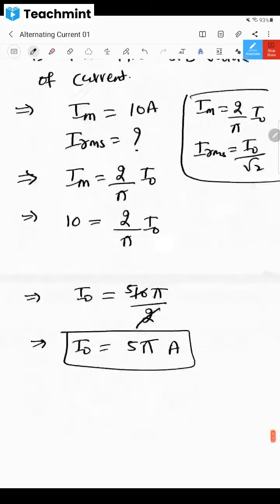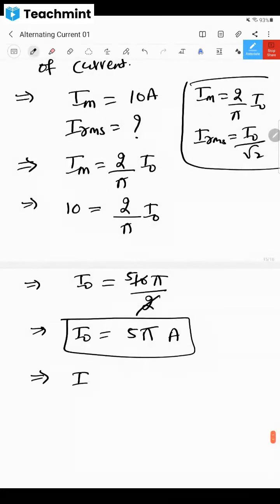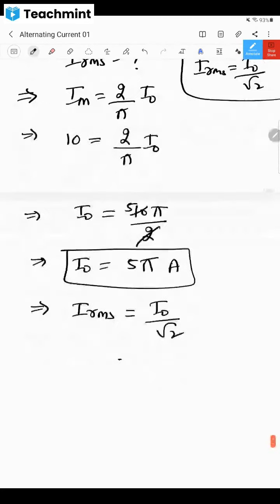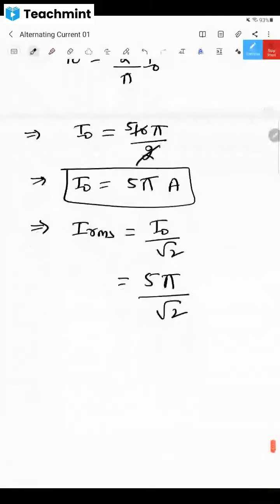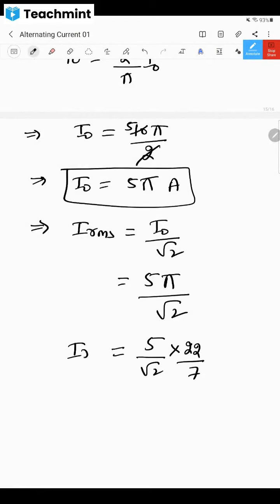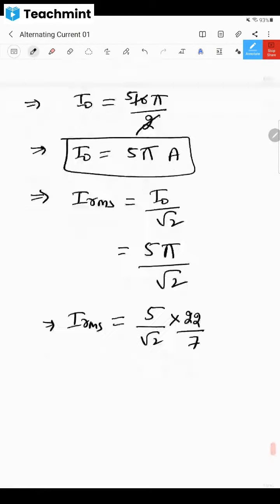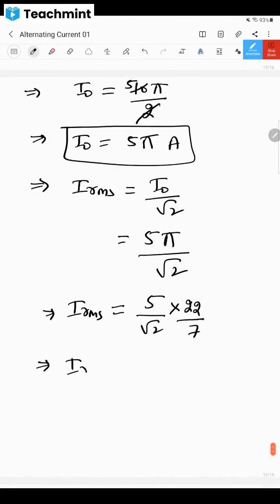Correct? But I want IRMS. IRMS is equal to, everybody knows it, no? What is the formula? I naught divided by root 2. I naught means 5 pi, then divided by root 2. So 5 pi divided by root 2 means you can do it as 5 by root 2 into pi, means 22 by 7. Directly we can put it in the calculator and find it out.